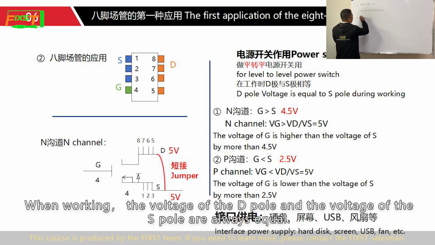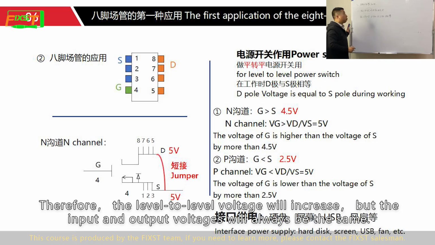When working, the voltage of D pole and the voltage of S pole are always equal. Therefore, the level to level voltage will increase, but the input and output voltage will always be the same.